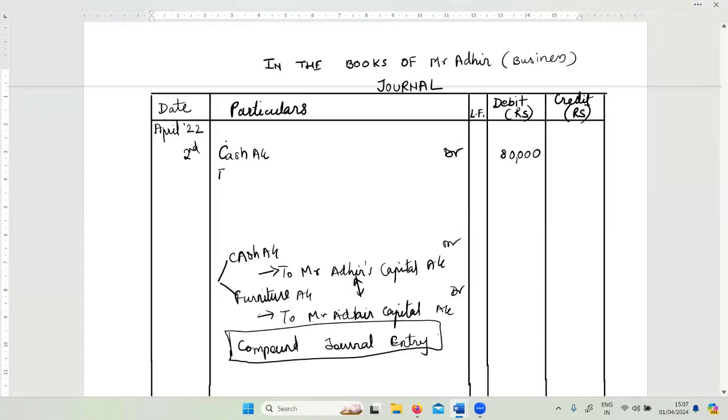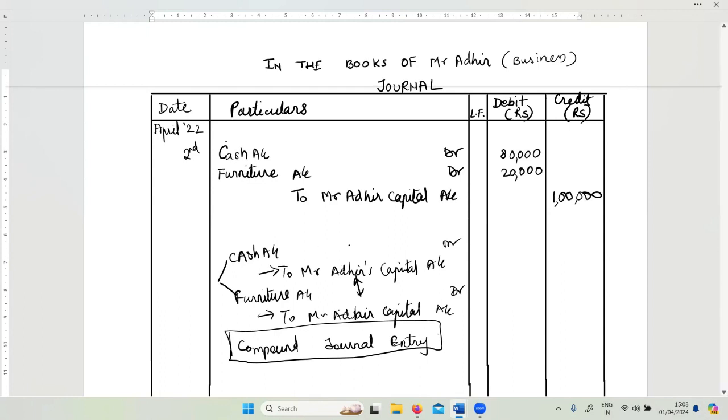So here we write furniture account, debit 20,000. To, what is it? Mr. Adhir's capital account, because that is common for both. And what should be the amount? Should it be 80? Should it be 20? No. It should be the addition of these two, that is 1 lakh.